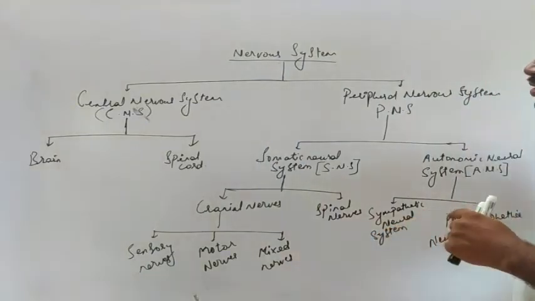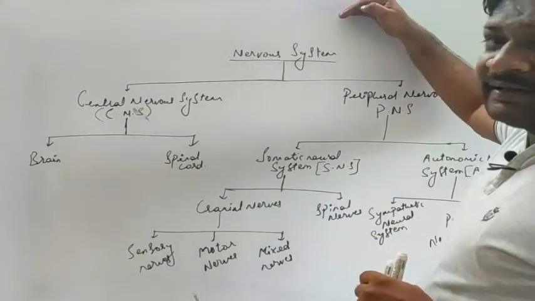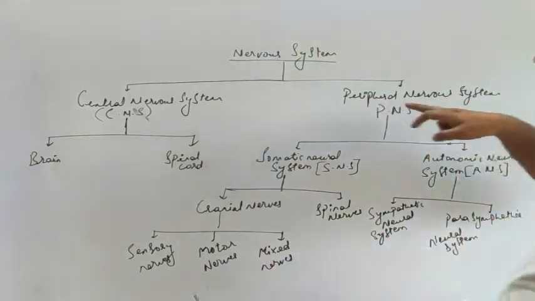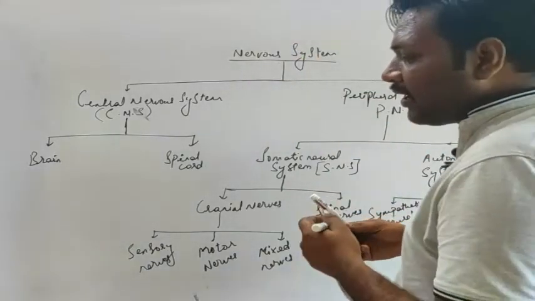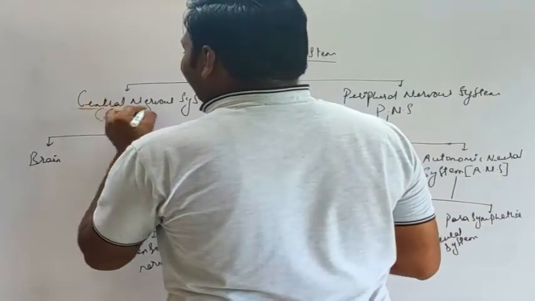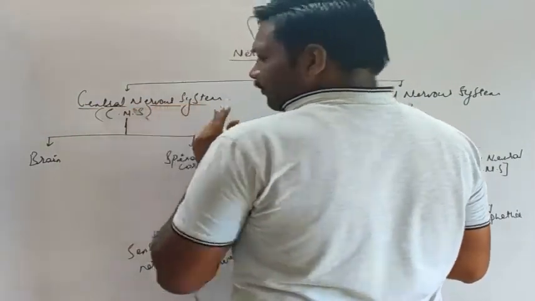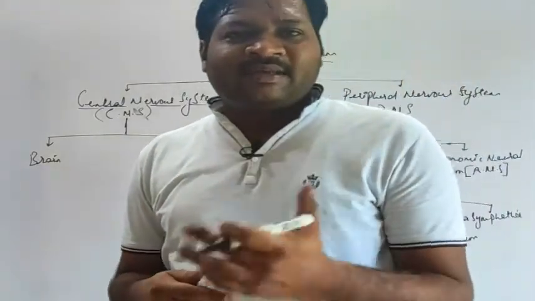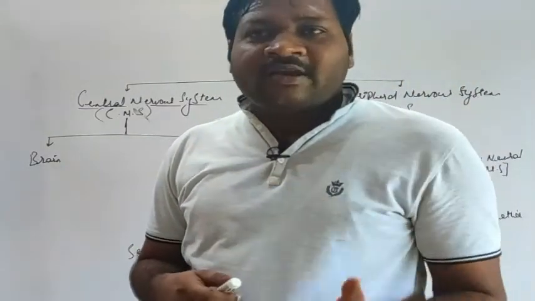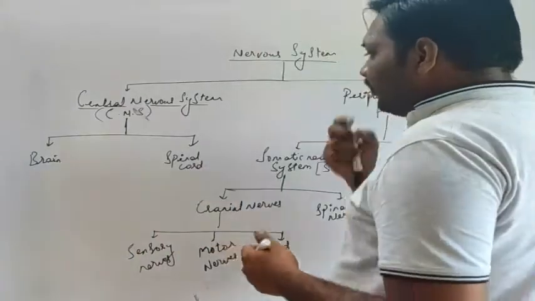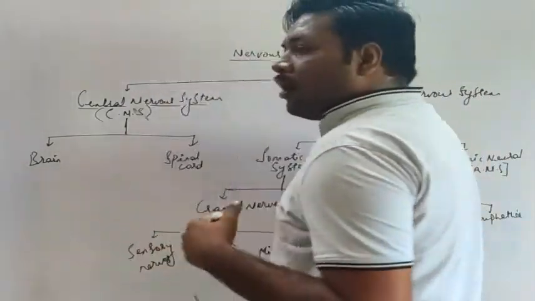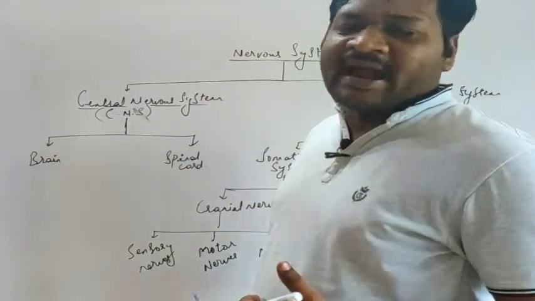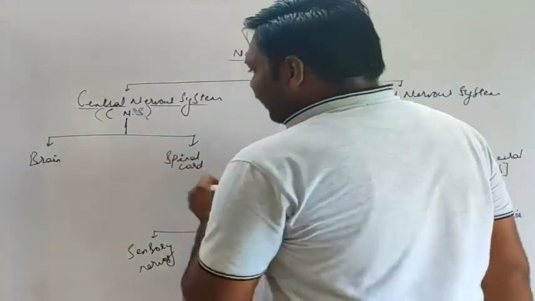The nervous system in humans or animals comprises two parts, the central nervous system and the peripheral nervous system. The central nervous system can be referred to as the processing unit. It is the site for processing any kind of messages, basically the voluntary actions of the body, and it consists of the brain and the spinal cord.